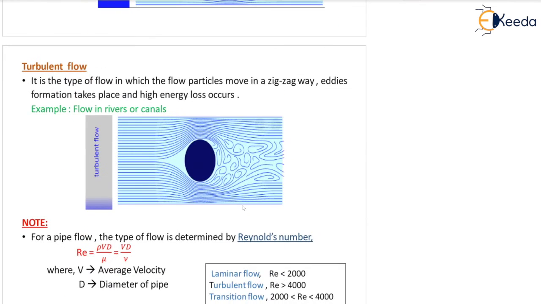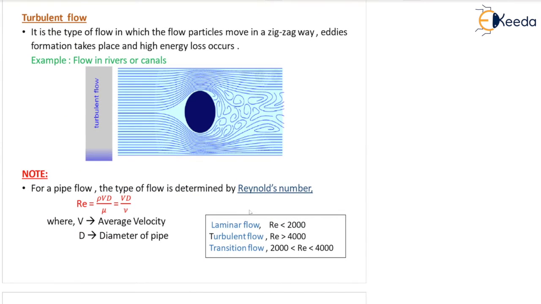We'll go and see the next one, turbulent flow. It is the type of flow in which the flow particles move in a zigzag way. Zigzag means random, no particular direction. In the zigzag way, eddies formation takes place and high energy loss occurs. What are eddies? Look at this. These are eddies.